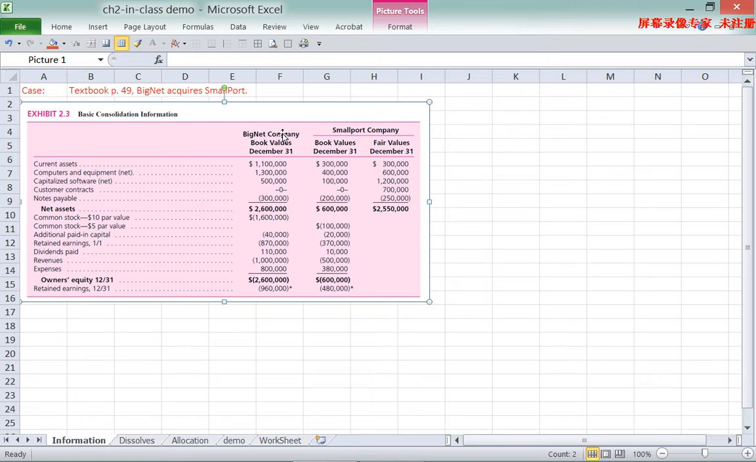Here is the financial status of the two firms at the acquisition. The Smallport company is the subsidiary, which is the target to be acquired. So it has the book value and it has the fair value of its net assets. If you look at the book value and the fair value, they actually differ pretty widely. Let's talk about when the subsidiary dissolves.